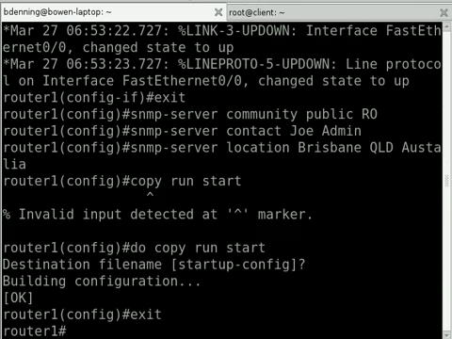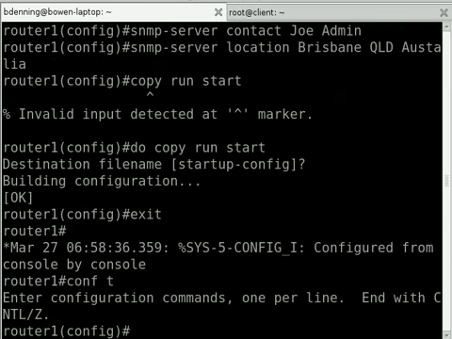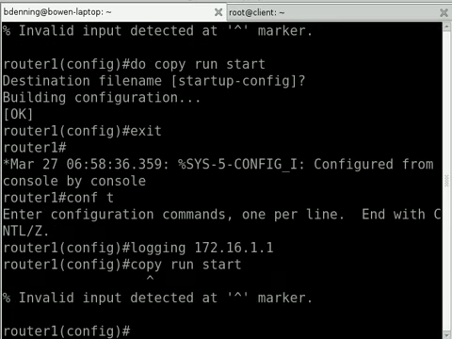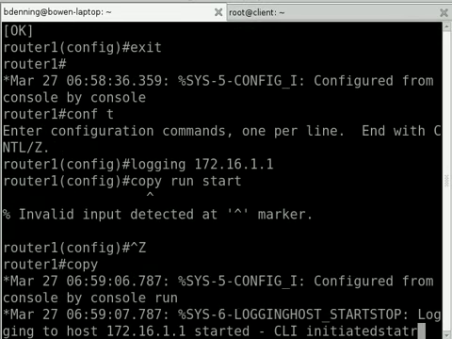So actually, let's just step out of this. You want to get into privilege exec mode and then conf t to get into configuration mode. The command to forward all the logging events through to Zenoss is logging, and then the IP address or DNS name of your Zenoss server, and that's it. Very simple. So I'm just going to again save that configuration just in case my router's turned off and back on. Whoops. Copy run start.